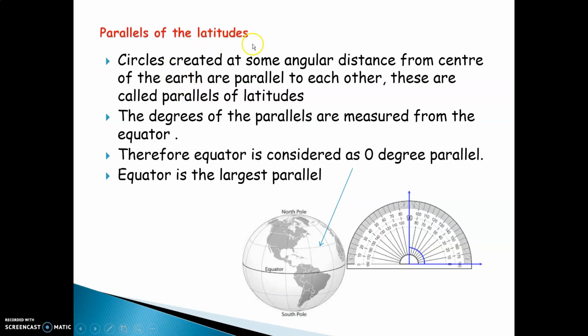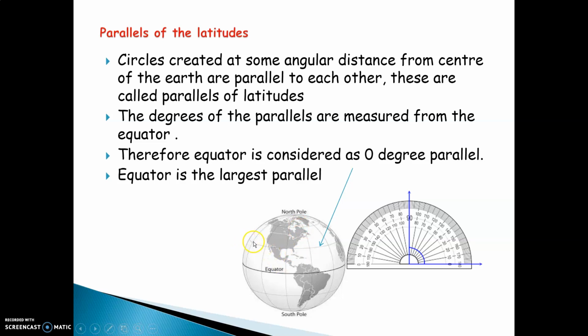Now, parallels of latitudes. You have to understand that this is a globe which consists of standing lines or vertical lines and sleeping lines or horizontal lines. You have a geographical name for this. These are called latitudes and longitudes. Now, circles created at some angular distance from the center of the earth are parallel to each other. These are called latitudes. I am sure in your maths you have studied the meaning of parallels. The lines which do not intersect or do not meet each other are called parallel lines.